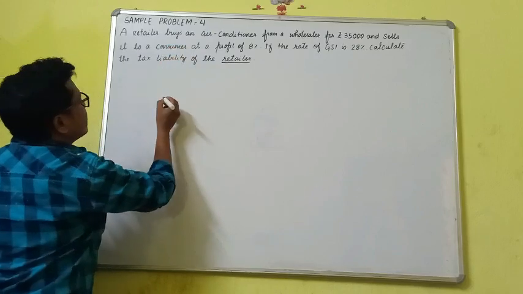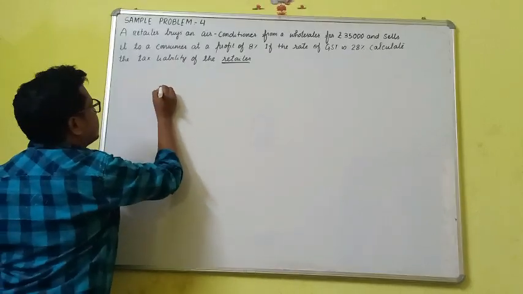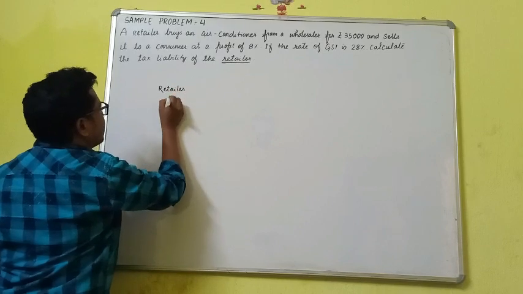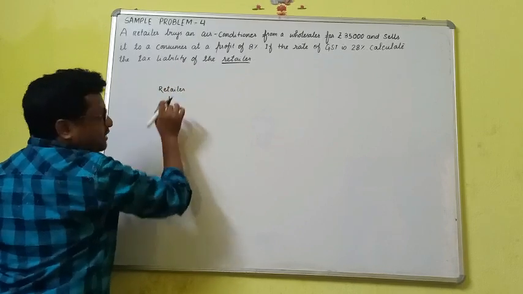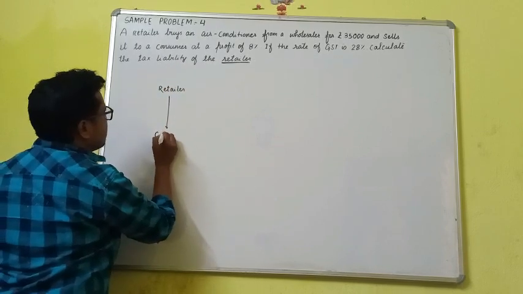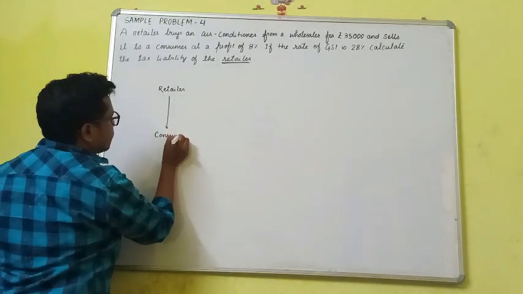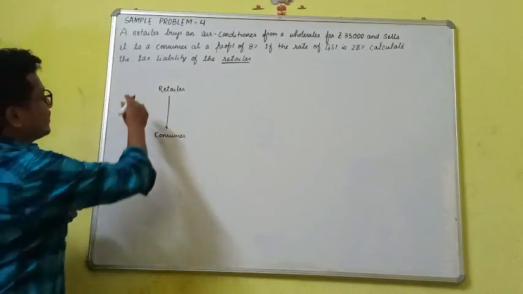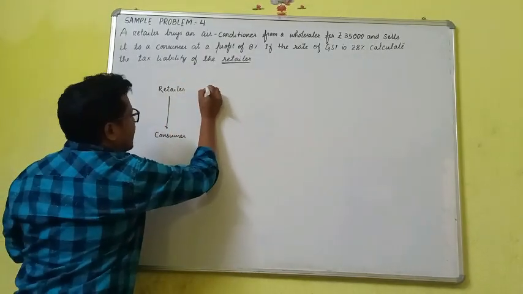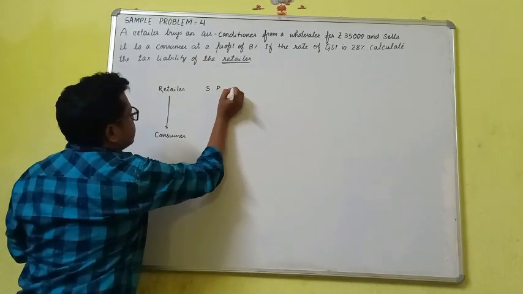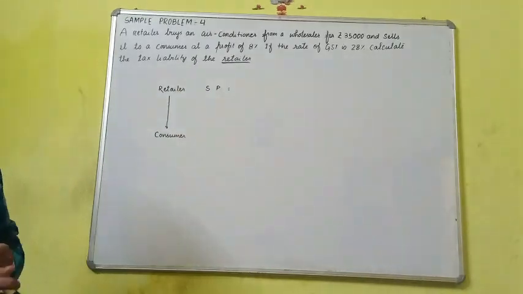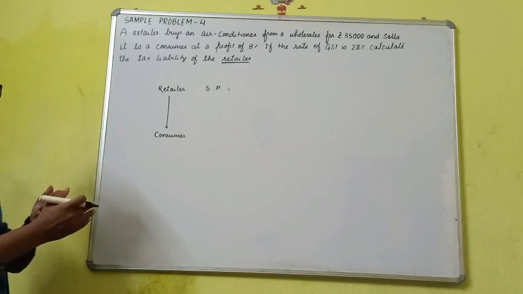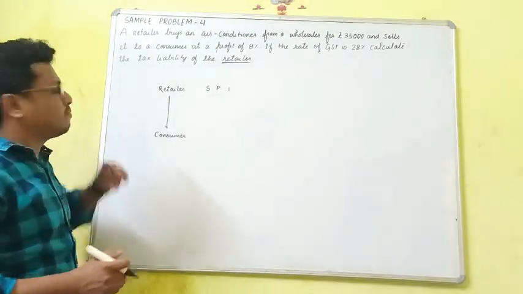So here the retailer buys the thing from someone else, and now the retailer sells this one to a consumer or customer. So what is the selling price of the retailer? Before going to that, first we will discuss at what price the retailer buys the thing.